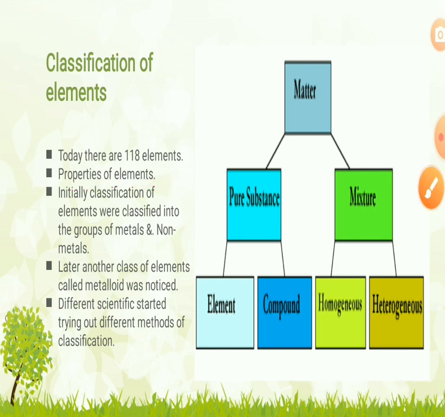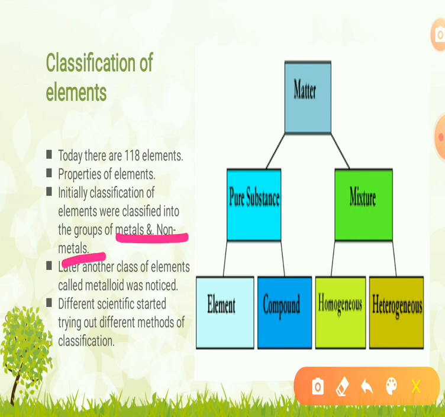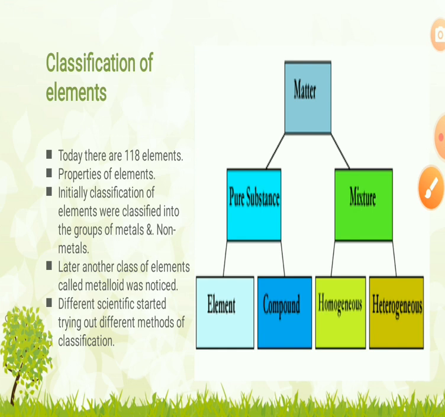Initially, elements were classified into the groups of metals and non-metals, but later on another class called metalloids was noticed. As knowledge about the elements and their properties went on increasing, different scientists started trying out different methods for classification.